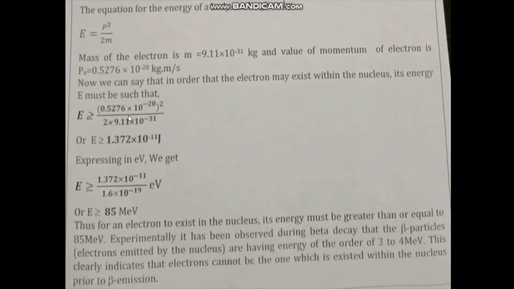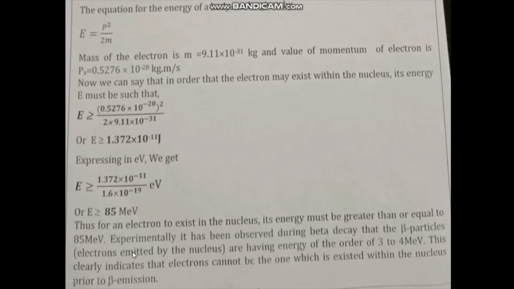So if you calculate this, we are getting energy greater than or equal to 1.372 into 10 to the power minus 11 joule. You can convert this energy from joule to electron volt. So what we do? We divide it by electron charge, 1.602 into 10 to the power minus 19. And if you calculate this, we are getting 85 mega electron volt. Here capital M is mega and 1 mega is 10 to the power 6.